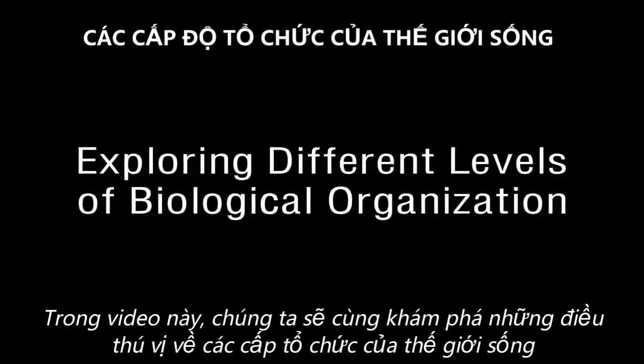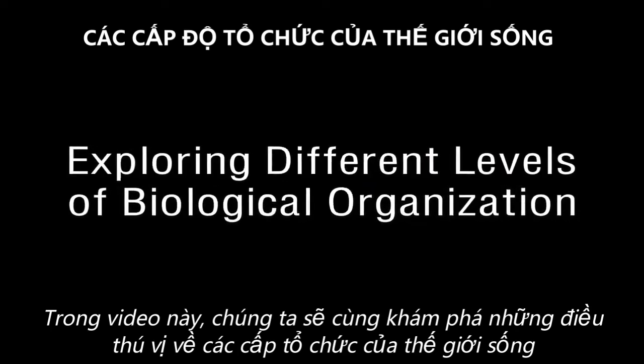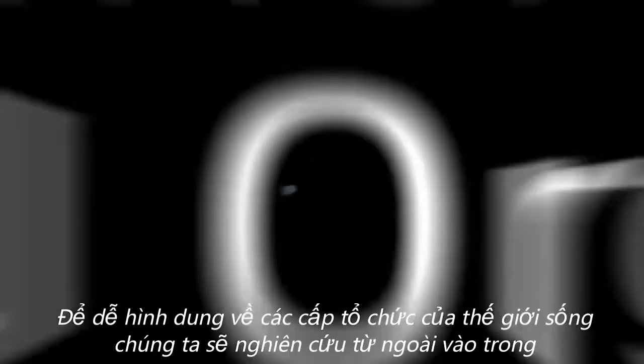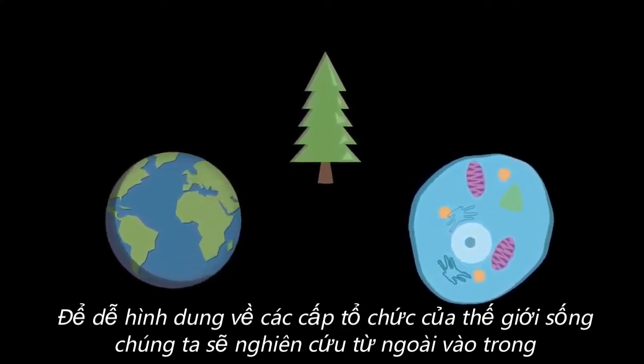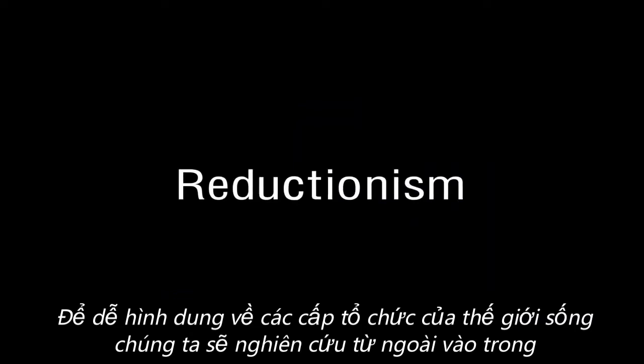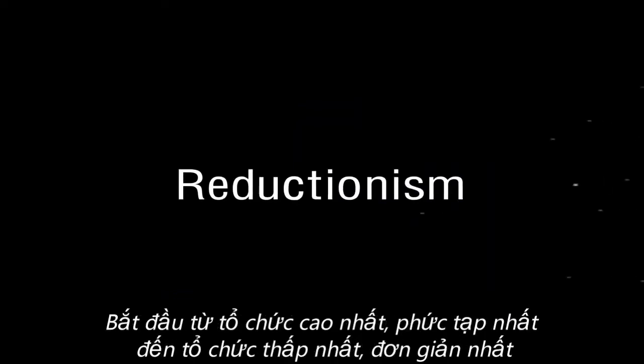In this opening episode, we are going to explore the different levels of biological organization. In order to study these different levels of biological organization, we will use an approach termed reductionism to reduce complex systems to simpler components that are more manageable to study.